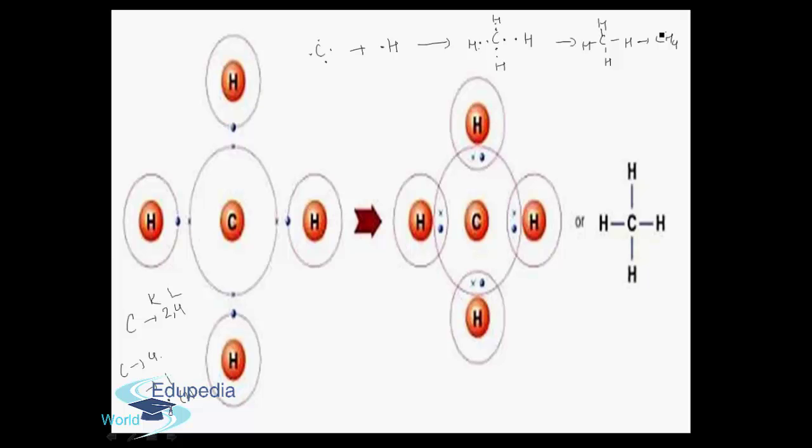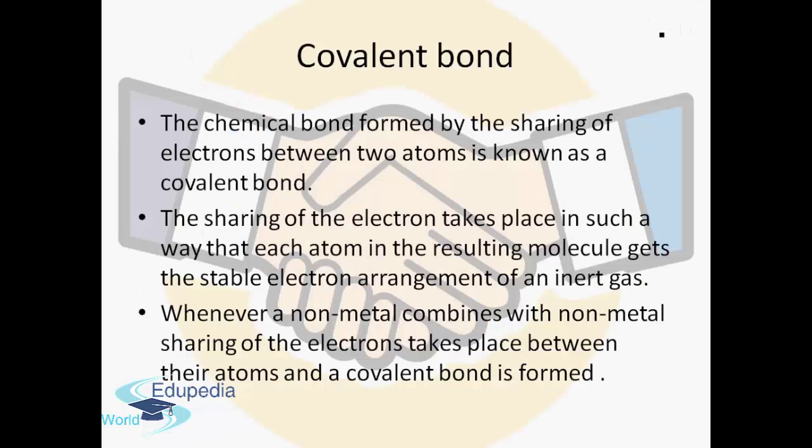Now let's sum up with the definitions. The chemical bond formed by the sharing of electrons between two atoms is known as a covalent bond. The sharing of electrons takes place in such a way that each atom in the resulting molecule gets the stable electron arrangement of an inert gas. And whenever a non-metal combines with a non-metal, sharing of electrons takes place between their atoms and a covalent bond is formed.